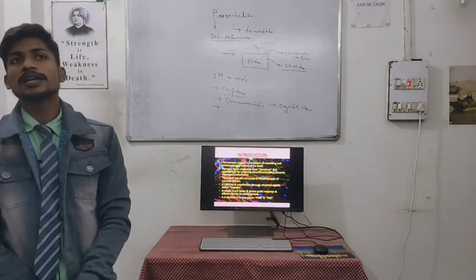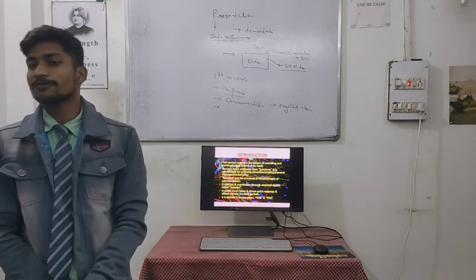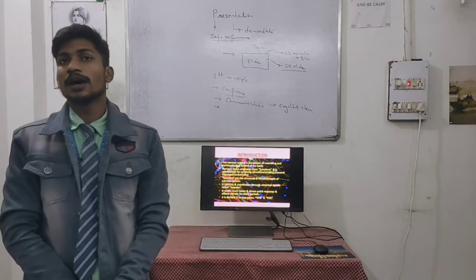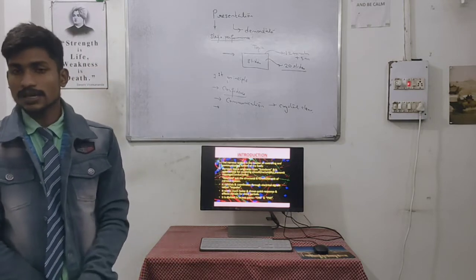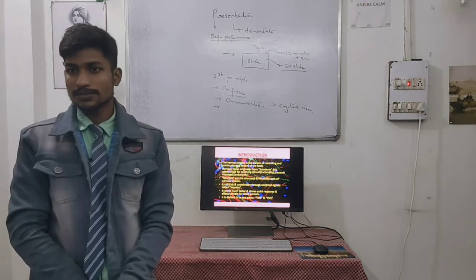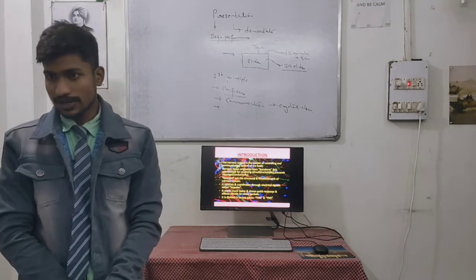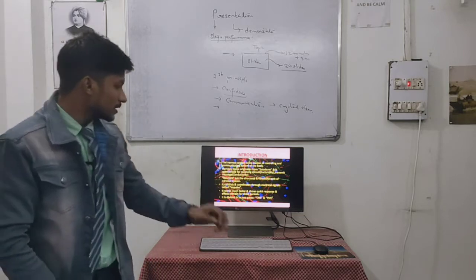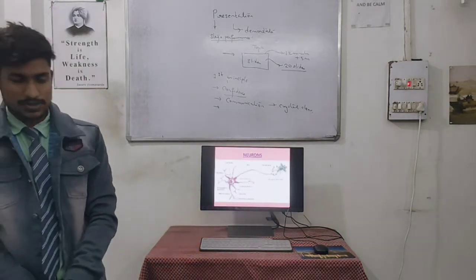Apart from the nervous system, we have an endocrine system which controls and coordinates, but the nervous system is rapid in action, so we mostly prefer the nervous system, because it produces electrical signals, known as electrical synapse and also known as impulse. Now moving towards the neurons.